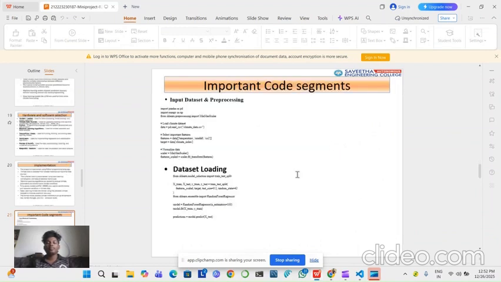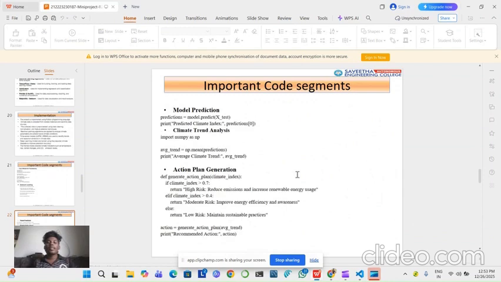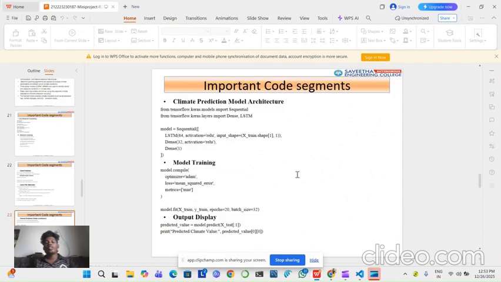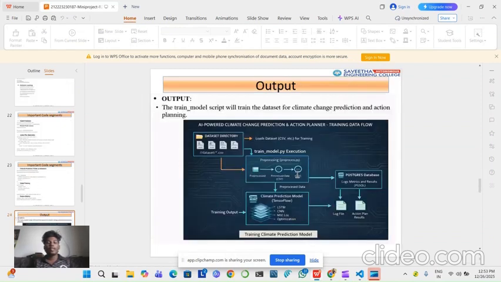These are the implementation's important code segments. Input data set: these are the basic codes that we used in our project. Input data set pre-processing, data source loading, model prediction, climate trend analysis, action plan generation, climate prediction model architecture, model training, output display. This is the output. We want to go from the beginning itself to the end. We have many components: datasets directory, load datasets, train_model.py, pre-processed data, Postgres database, log file, action plan.